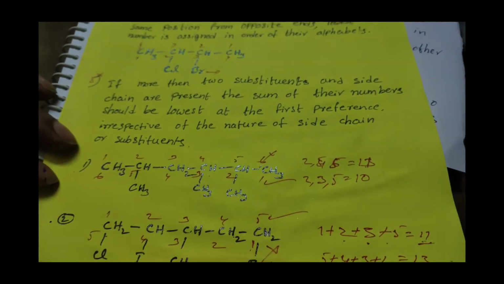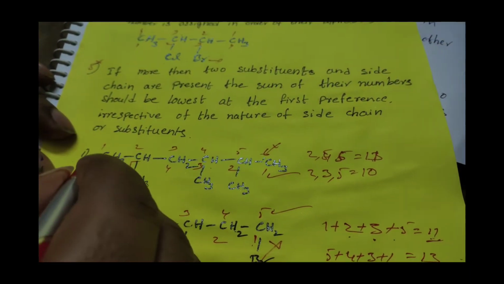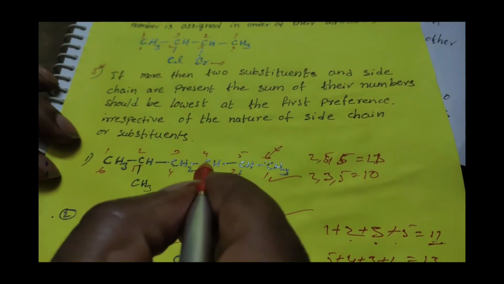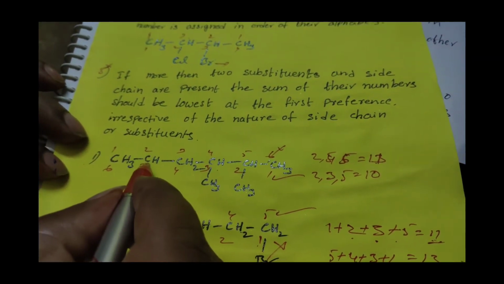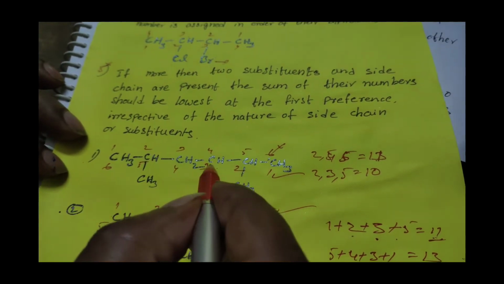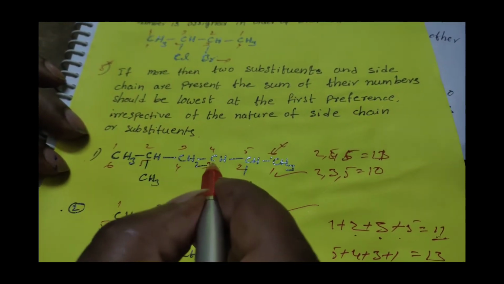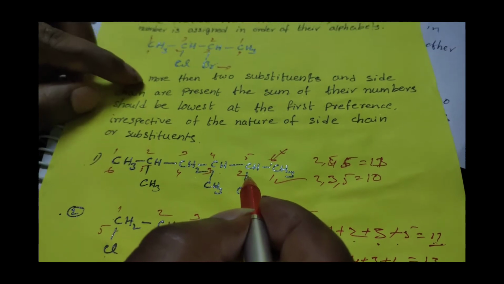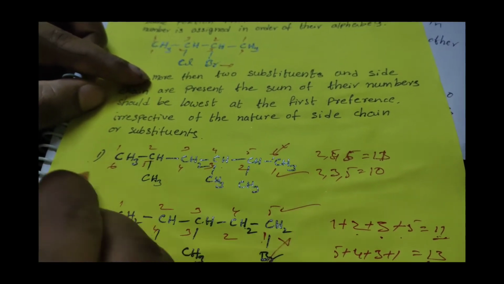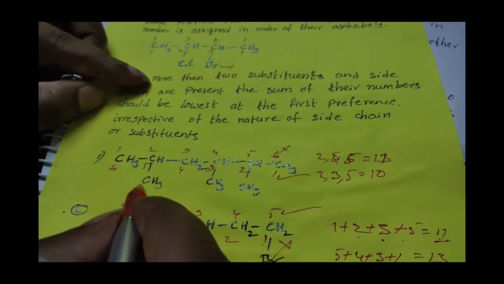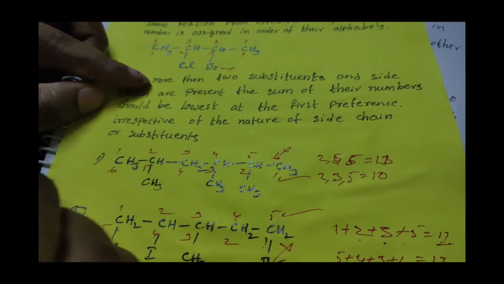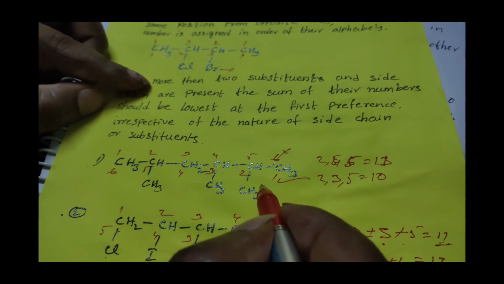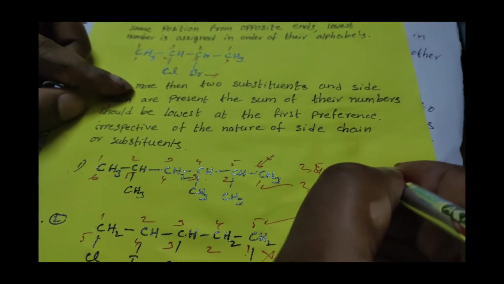Look here, in the parent chain there are 1, 2, 3, 4, 5, 6 carbons. Now the substituents are at the second position, third position, and second, fourth and fifth positions. So if I write the numbering like that, 2, 4, 5, the total is 11.